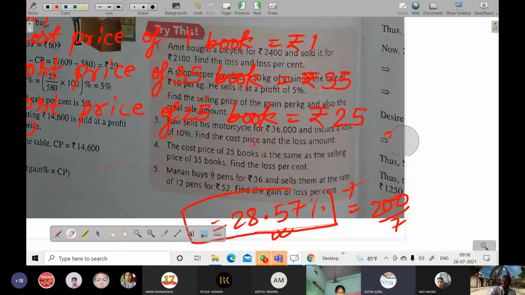Sir, question number 5, in case it has been given in the question that the selling price of 25 books is the same as the cost price of 35 books. Okay, the cost price of 25 books is the same as the selling price of 35 books. The selling price is smaller and the cost price is bigger, so of course 28.57 it will be. If the selling price of 25 books is the same as the cost price of 35 books, then in that case it will become 10 by 25 into 100%. Understanding?